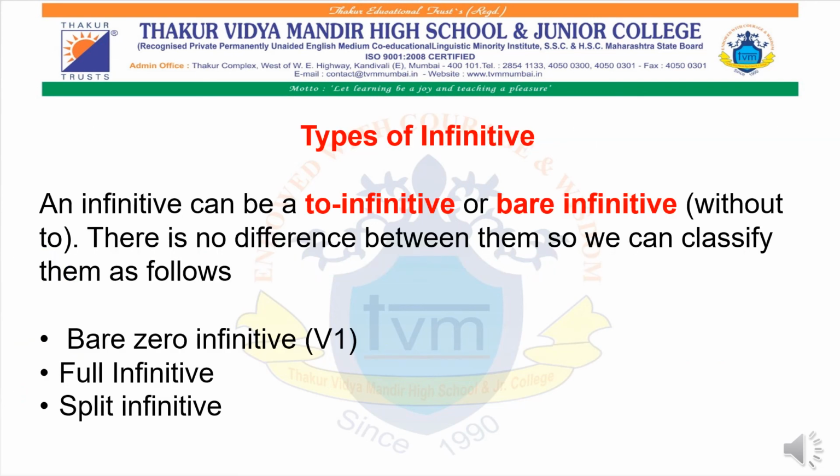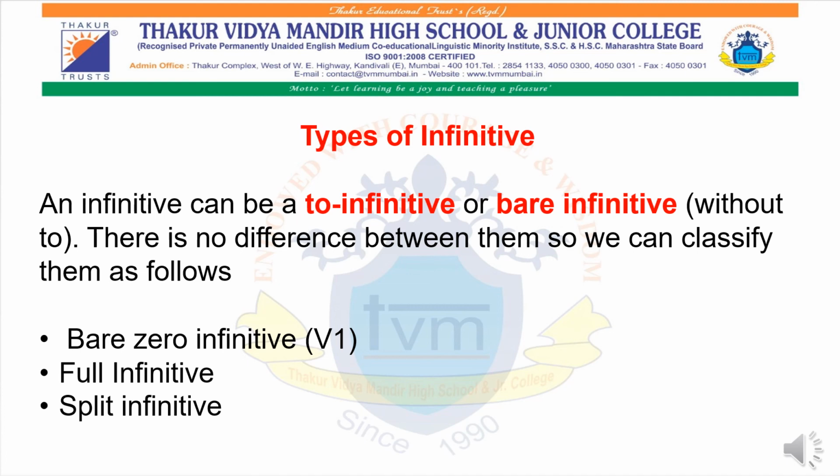Now let's study what are infinitives. The types of infinitives. There are three types of infinitives. But before that, let's know more about what exactly are infinitives. An infinitive can be a to plus infinitive or bare infinitive, as I have mentioned earlier: to plus verb first form, or V1. The V1 which stands alone is known as bare infinitive, which does not take the help of the word to.